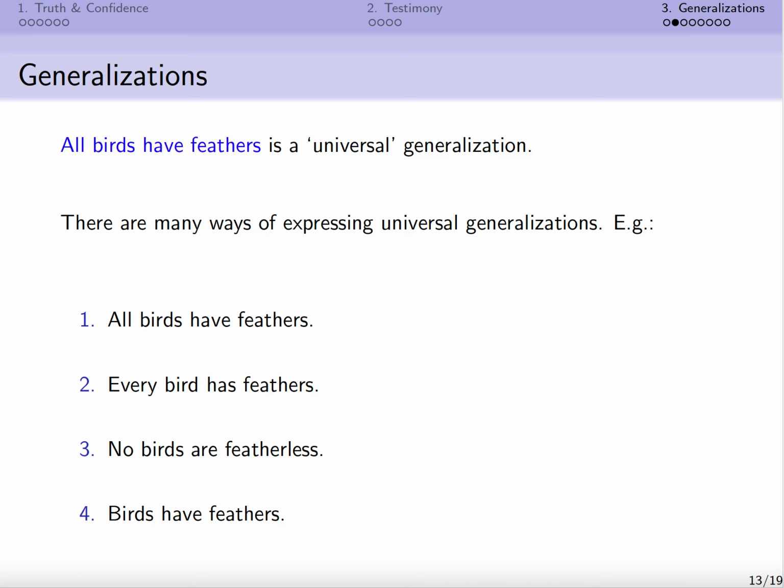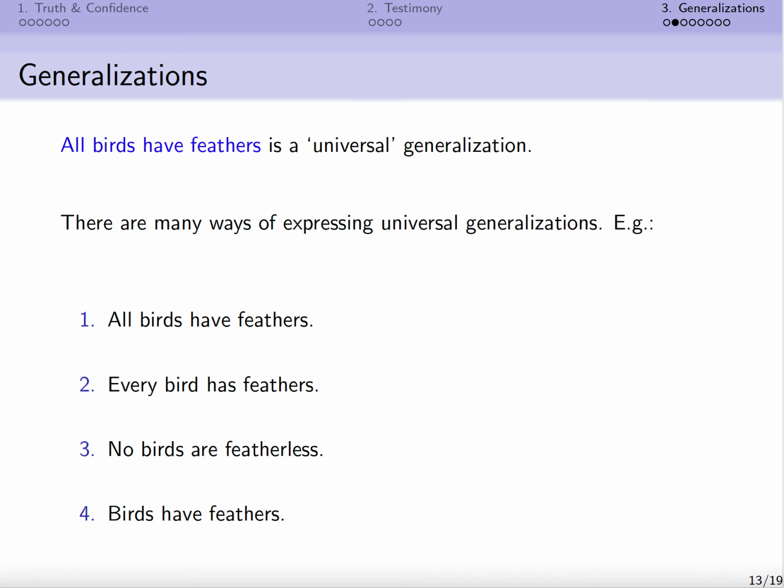But it's worth noting that there are other ways of expressing universal generalizations that don't involve the word all. This is something that we find generally when analysing arguments, that there are often multiple ways of expressing the same meaning. And so it is with universal generalizations.